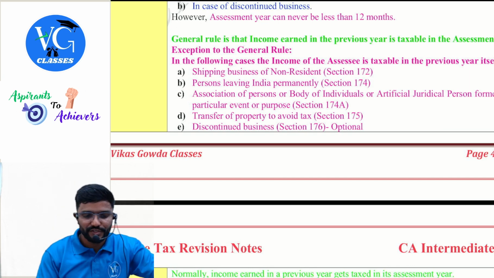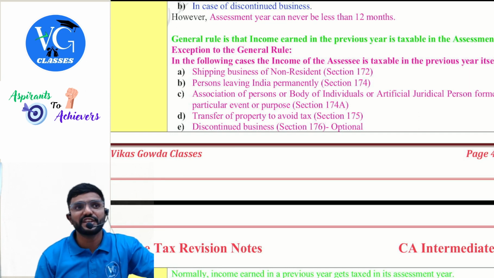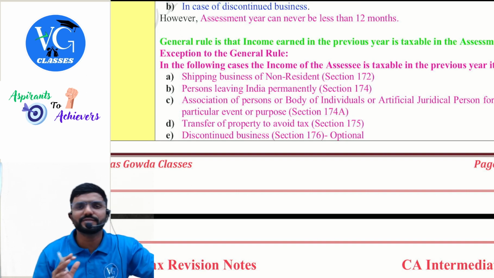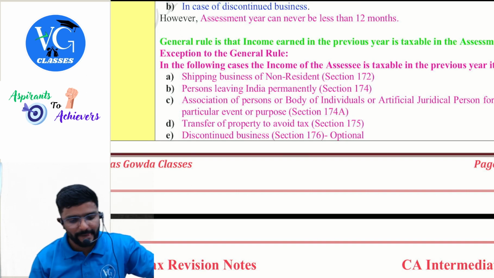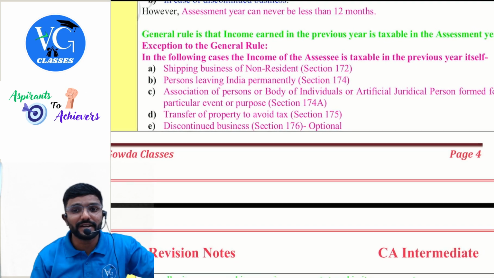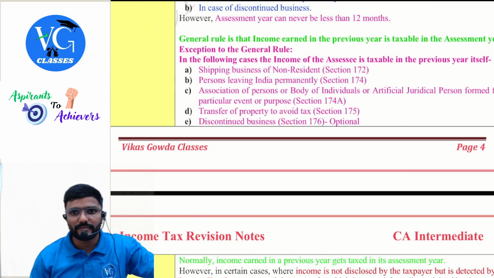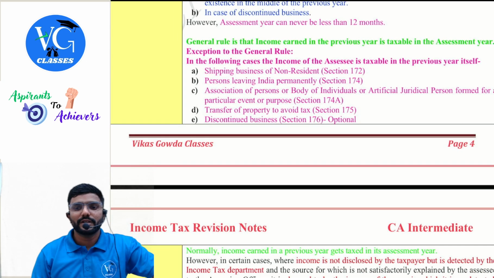Which are those cases? Guys, this and all you can expect in a theory question, 4 or 5 marks. If they ask for 4 marks, just write and explain 4 points at least. If it is asked for 5 marks, write and explain 5. Chances might be less, but still part of the syllabus. What if they ask, be prepared? Yeah. What are those exceptions?